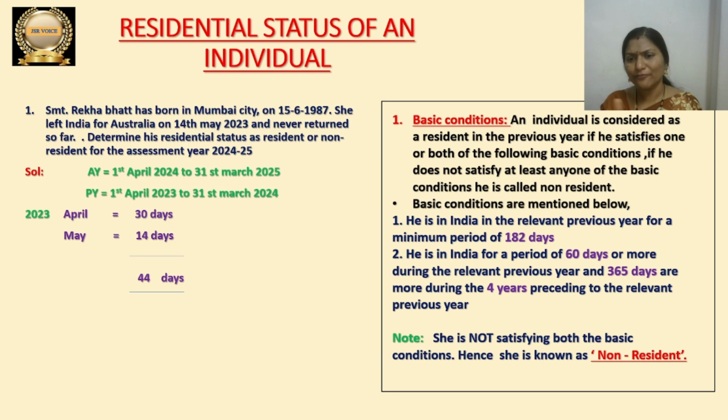Is she satisfying the first basic condition? No, she is not satisfying the first basic condition, because our first basic condition is that she has to stay in India during the previous year for a period of 182 days. She was in India during the previous year only for 44 days. How can she satisfy? She is not satisfying the first basic condition. That is clear. So once she is not satisfying the first one, we have to go and check the second one also.